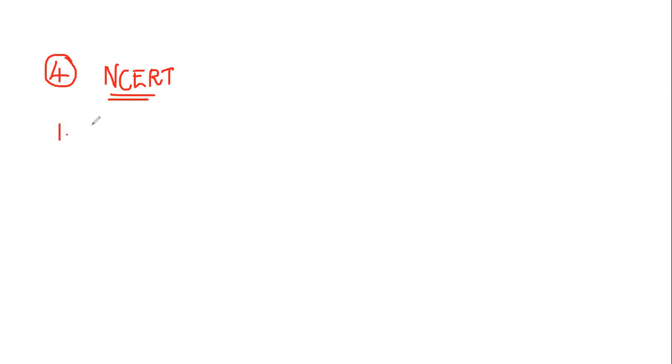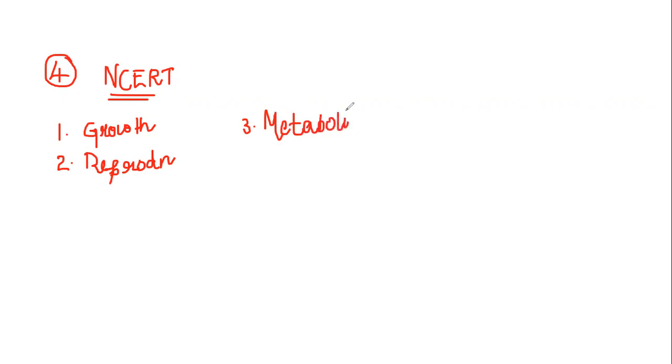The first character mentioned in the NCERT is growth. The second character mentioned in the NCERT is reproduction. Third character is metabolism. And the fourth one is the response, a response to an external stimulus.